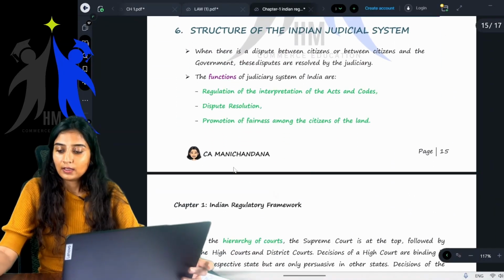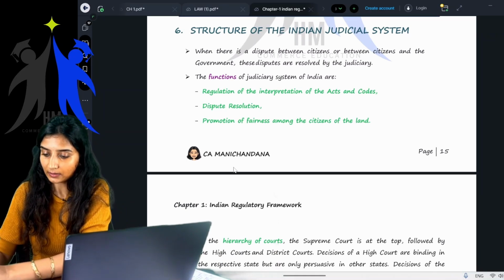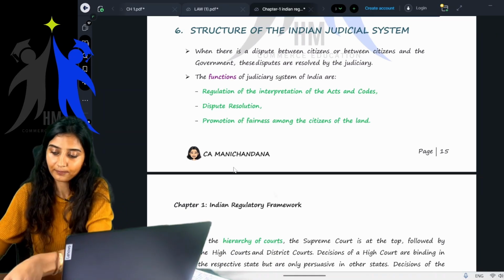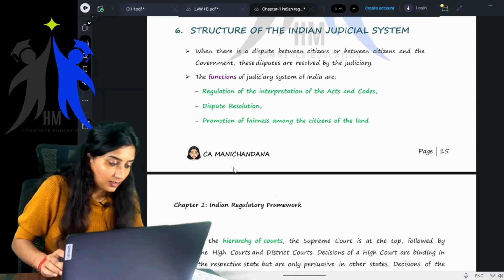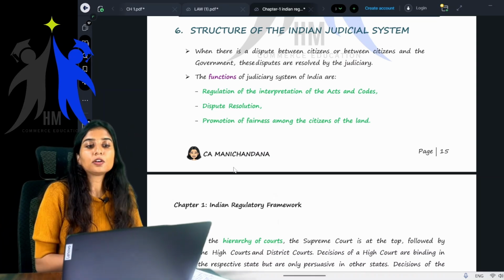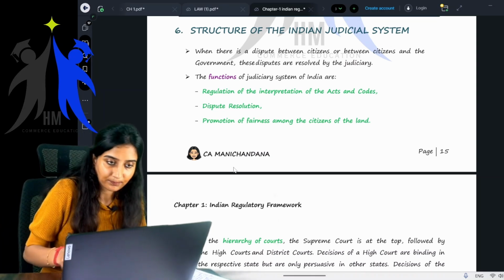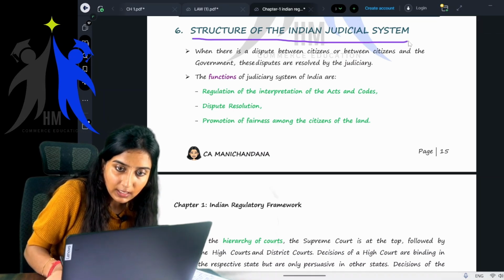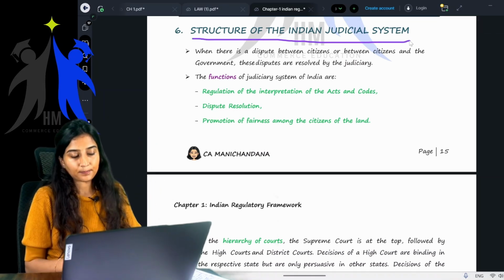Okay, let's start. The structure of the Indian judicial system. Without any delay, let's start with the next topic, the structure of the Indian judicial system.